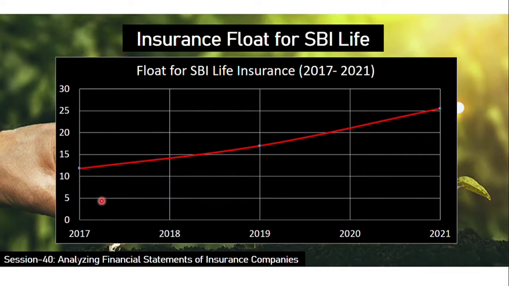Whatever we have summarized in the last slide, from 2017 to 2021 the float growth has been almost linear and steady. You can see I have plotted that for those years. It has been a steady growth towards the upper phase. This shows that with more premium collection and more policyholders coming into the business, the company has been able to generate that business and increase the float value.